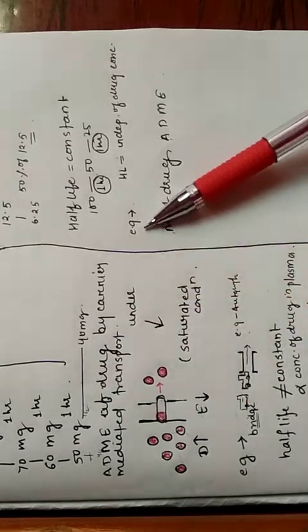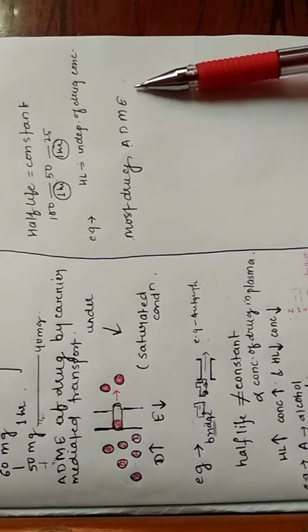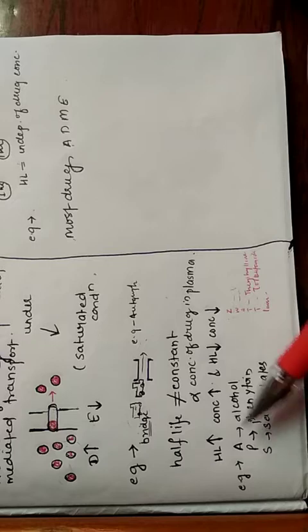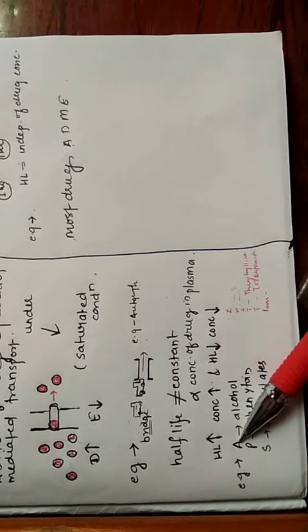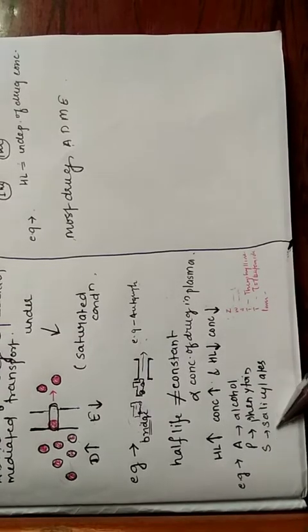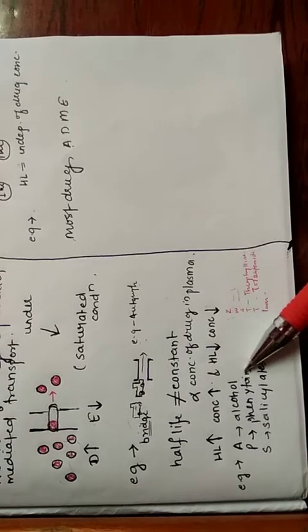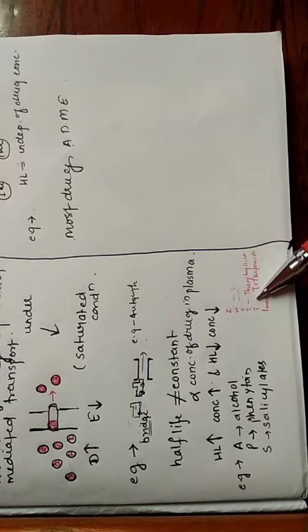And now, what are the examples of the drugs which follow zero order kinetics? So they are APS. We can remember it by Army Public School. A stands for alcohol, P for phenytoin, and S for salicylates. And there are other drugs like warfarin, aspirin, theophylline, and tolbutamide.